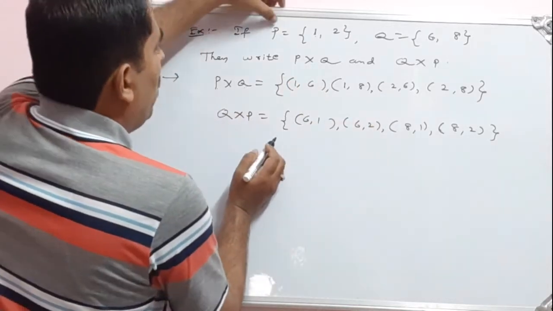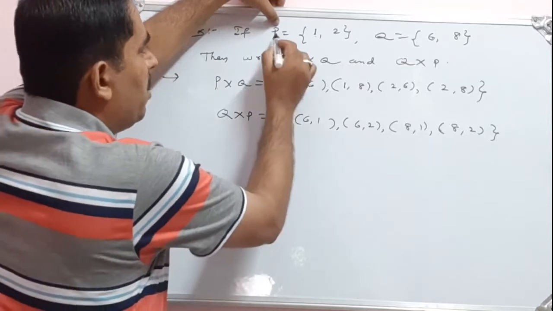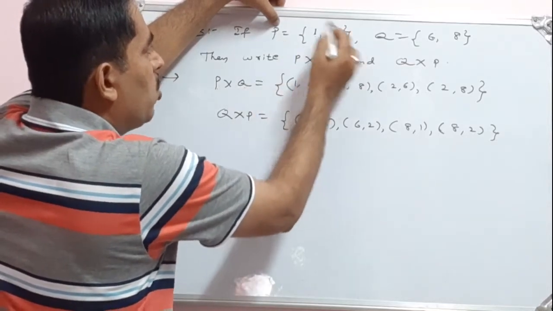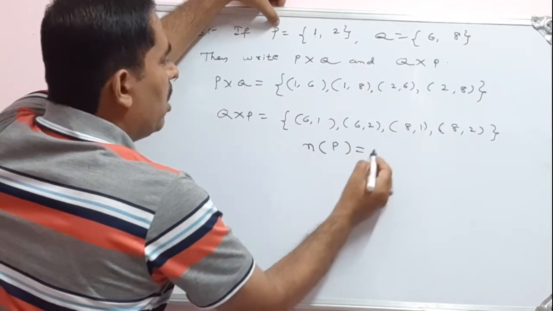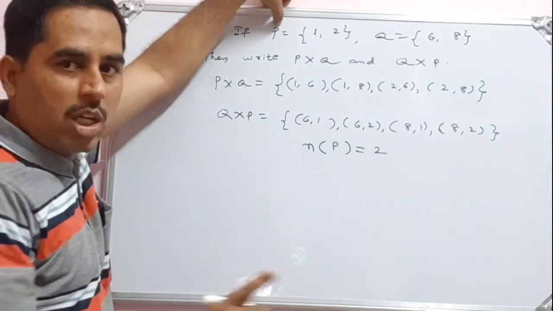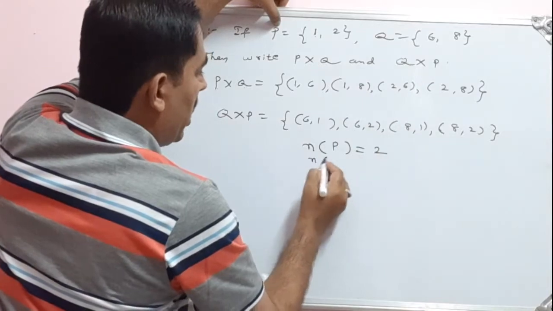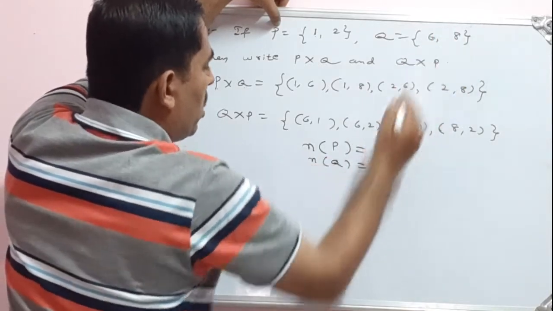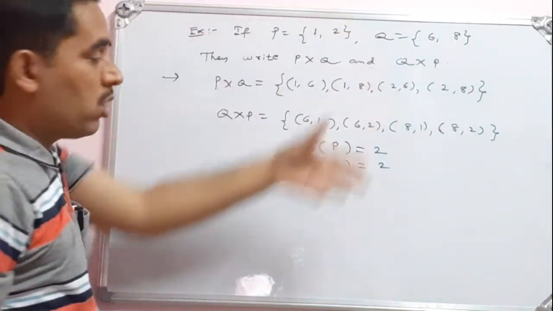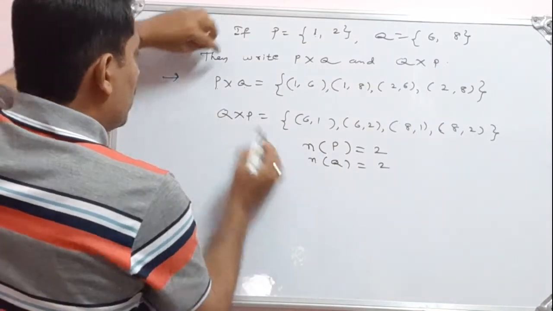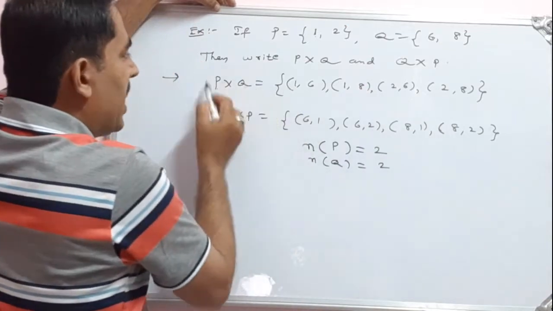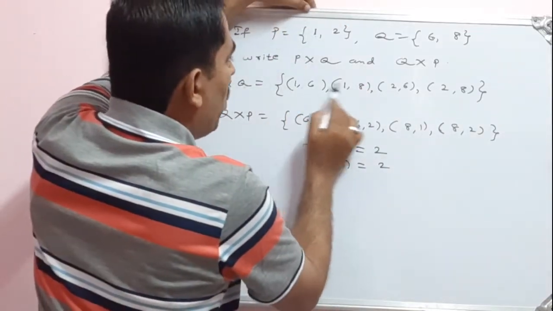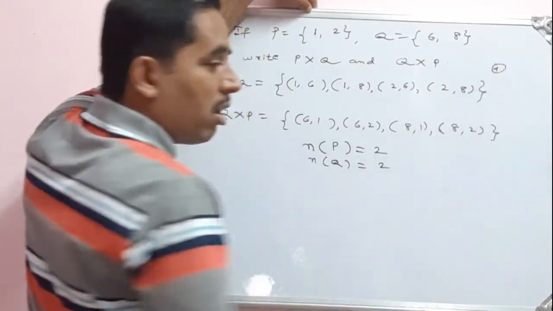First of all, what is the given set here? P. In the set P, how many elements do we have? 2 elements. So our observation is the number of elements in the first set P is 2, the cardinal number. Then in the second set, n of Q, I also have 2 elements. Then P cross Q: how many ordered pairs do I have? 1 2 3 4. Okay, 4 ordered pairs.